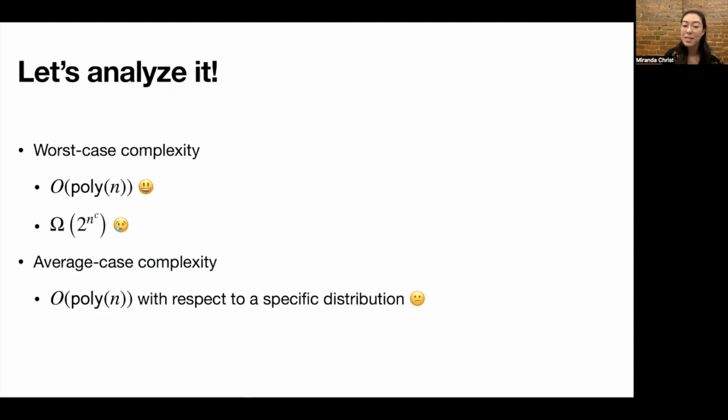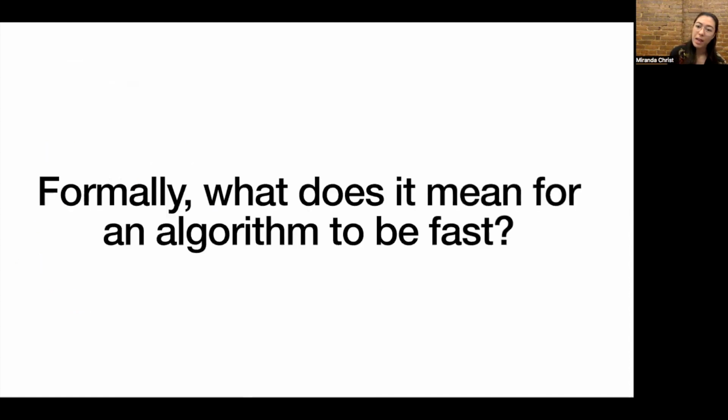In practice, the instances that we run our algorithm on might be coming from some natural distribution that we don't know that much about. So ideally, we would want to say that our algorithm runs in expected polynomial time with respect to the natural distribution, but we don't really know what this is. And this leads us to the question that we focus on in this talk, which is formally, what does it mean for an algorithm to be fast?